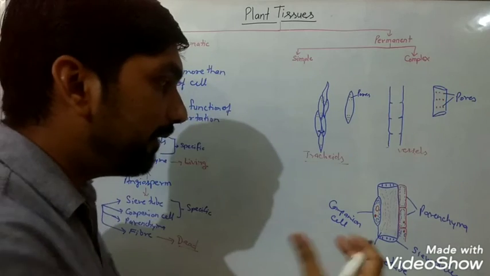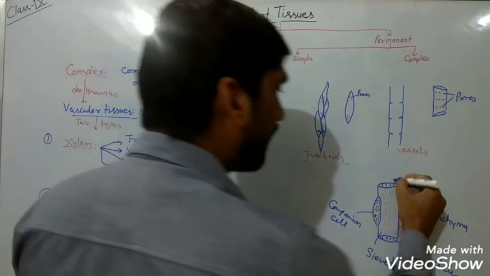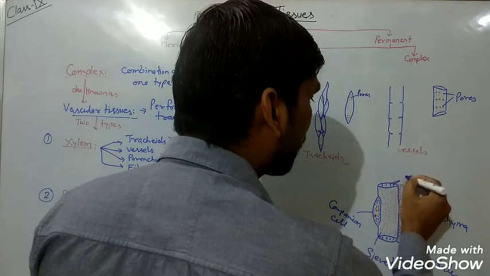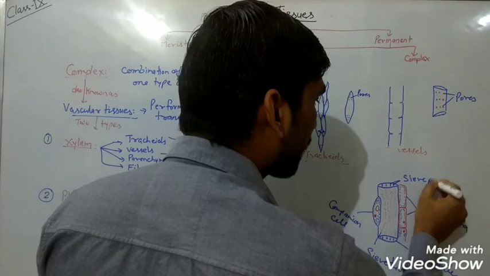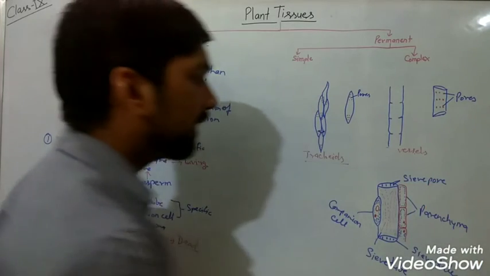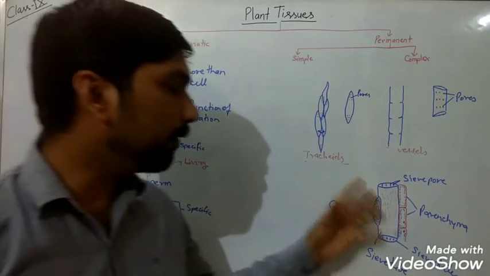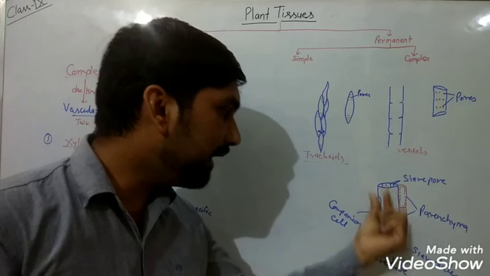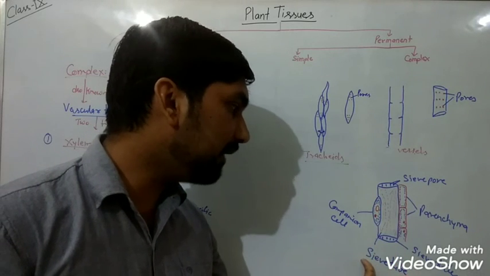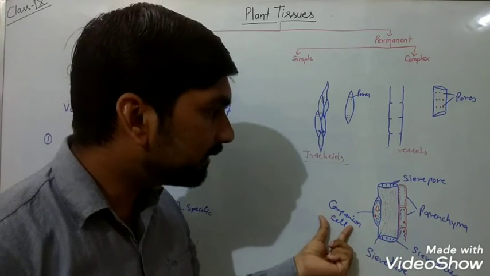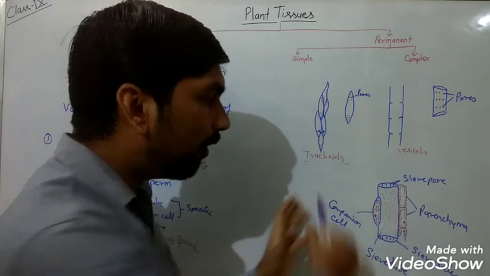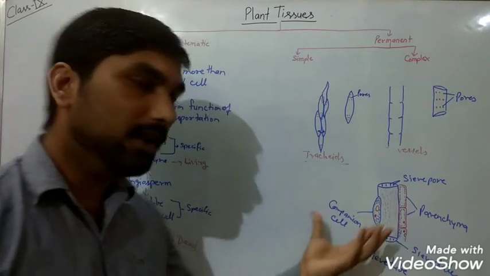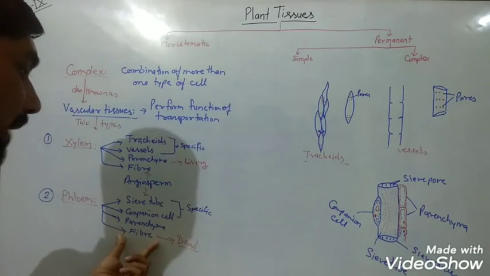Button-like structures and having pores in them, which is known as sieve pore. So this is all about the phloem tissue. This is the main tissue, that is what? Main cell, sieve tube, then companion cell and parenchyma cell. All these three are what? Living cell. Only the phloem fiber is what?